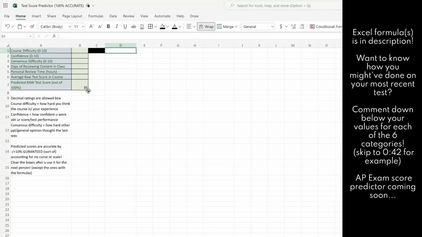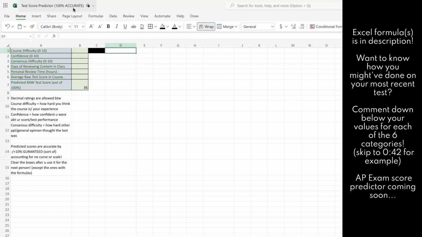Hey everyone, so today I have something pretty neat I wanted to share with you guys. It's the test score predictor, 100% accurate. Not exactly, but I've tested it out with my own assignments and tests, and it's accurate within plus or minus 10%-ish.